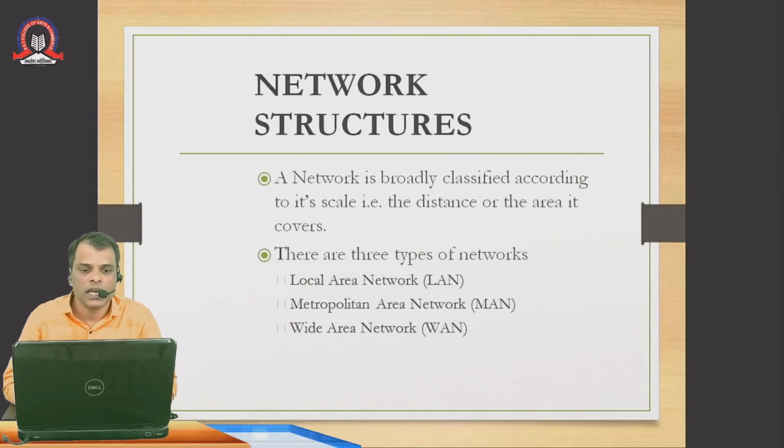Then network structure. A network is broadly classified according to its scale, the distance or area it covers. There are three types of networks: local area network, metropolitan area network, and wide area network. Based on the distance they cover, there are three names: LAN, MAN, and WAN.